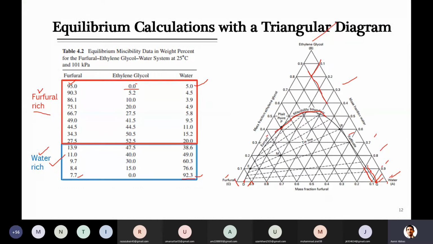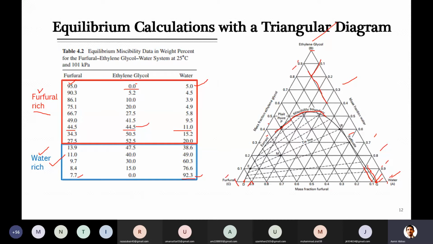So inside this, let's see some other point quickly, to see whether they are correct or not. There is one point for 44.4% of both furfural and ethylene glycol, and 11% water. So let's look at this point quickly. First of all, we will start with ethylene glycol, 44.5%. At the top, ethylene glycol was 100, then its concentration was reducing. I told you already, this is 90 for glycol and 80 and so on. Our point is 44.5%. So here it is 50 and the other is 40.